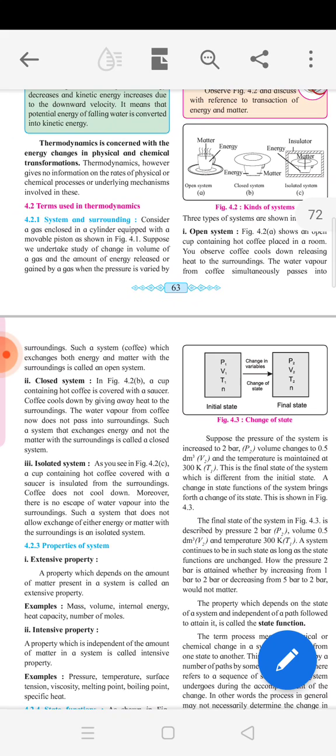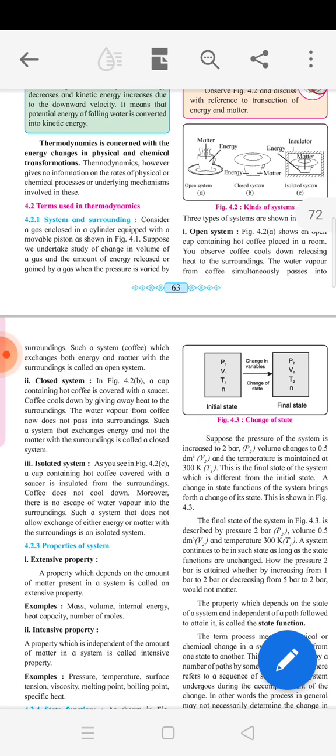Such a system that exchanges energy and not the matter with the surrounding is called a closed system. So no water vapor can escape from the system. So here there is an exchange of energy and not the matter with the surrounding. That's called closed system.